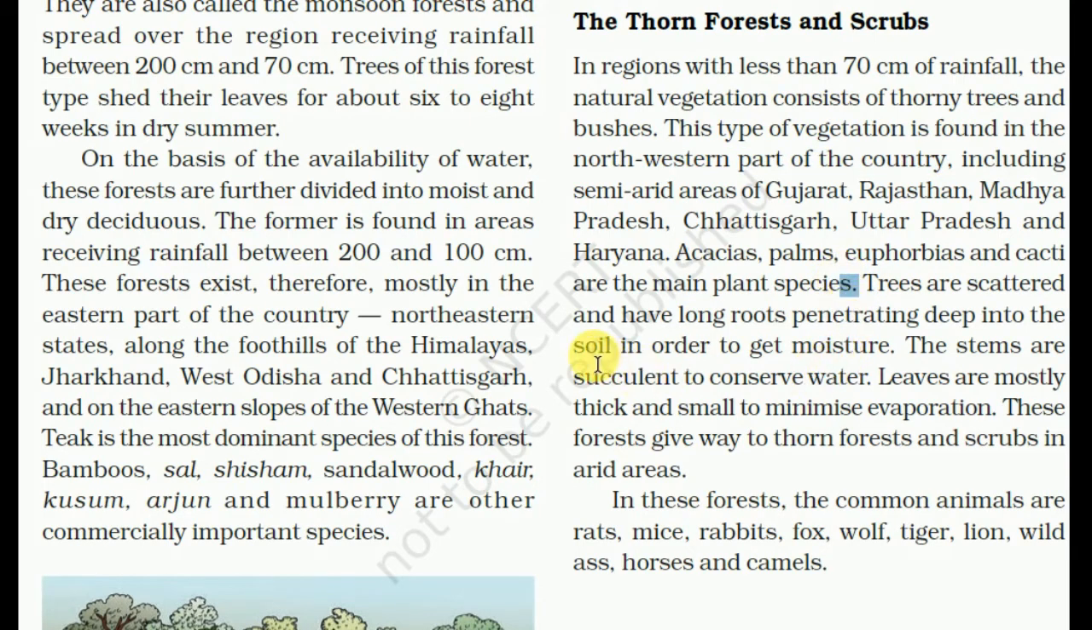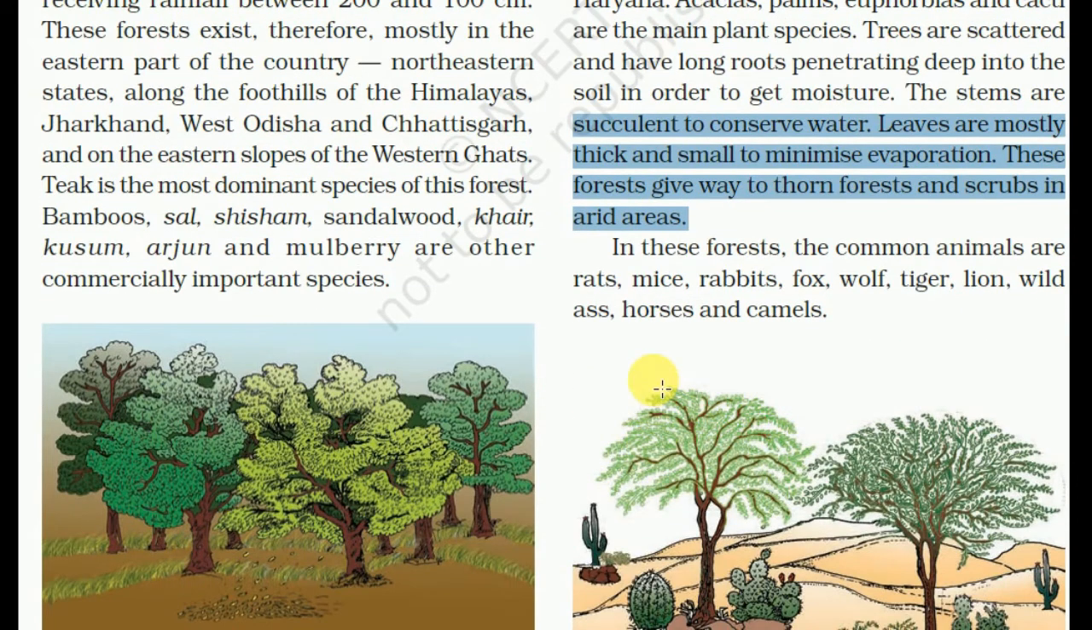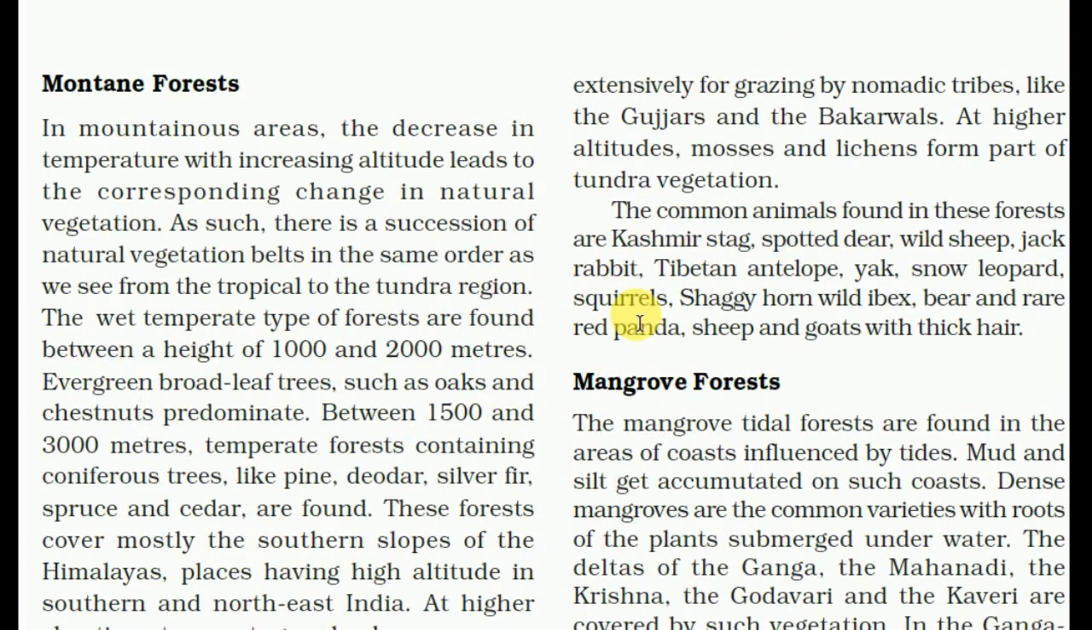Trees are scattered and have long roots penetrating deep into the soil in order to get moisture. The stems are succulent to conserve water. Leaves are mostly thick and small to minimize evaporation. These forests give way to thorn forest and scrub in arid areas. In these forests, the common animals are rat, mice, rabbit, fox, wolf, tiger, lion, wild ass, horses and camel.